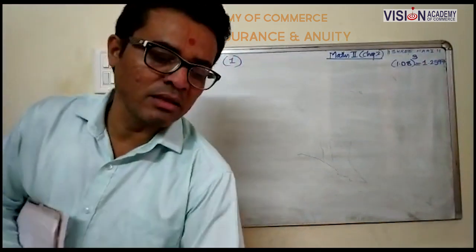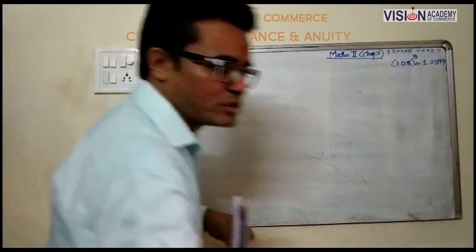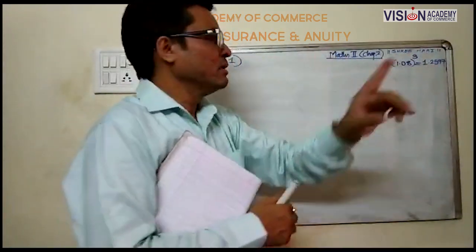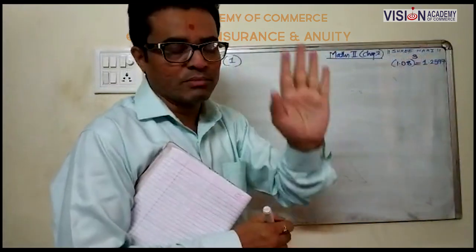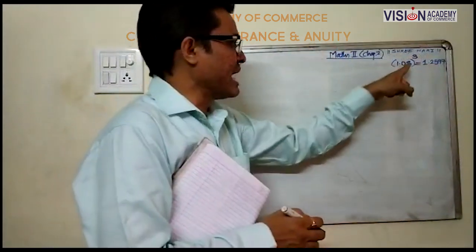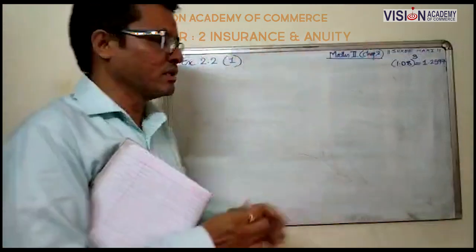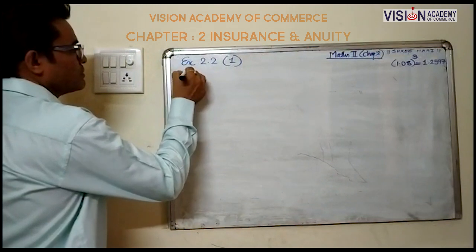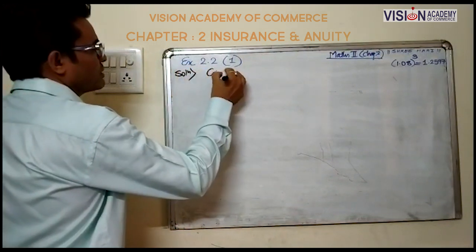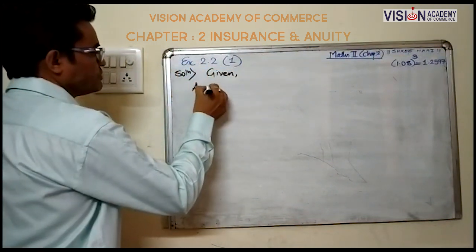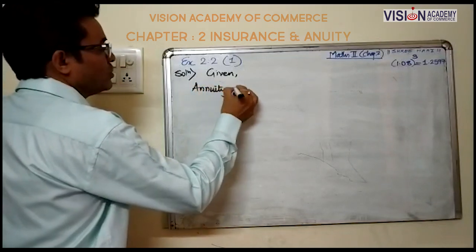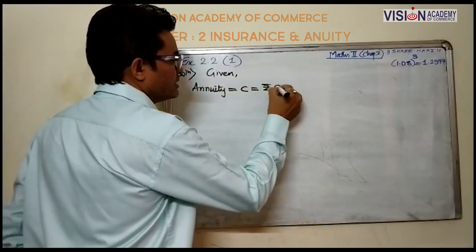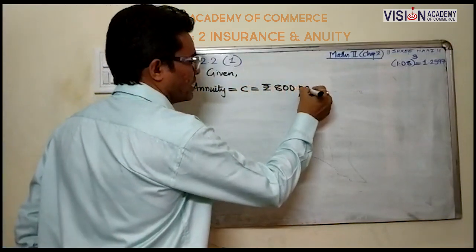In this question, we are given 1.08 raised to 3 is 1.2597. And this value is given in board exams also. So don't worry about calculating it, it is always given. So as per the question, your given value of annuity is rupees 800 per annum.